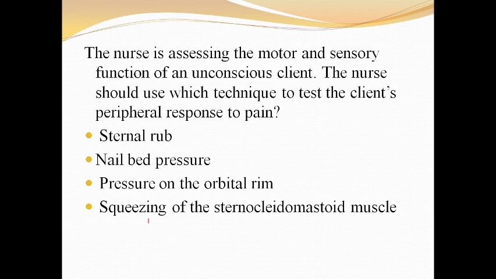Next question: the nurse is assessing the motor and sensory function of an unconscious client. The nurse should use which technique to test the client's peripheral response to pain? Sternal rub, nail bed pressure, pressure on the orbital rim, squeezing of the sternocleidomastoid muscle. The answer is nail bed pressure.